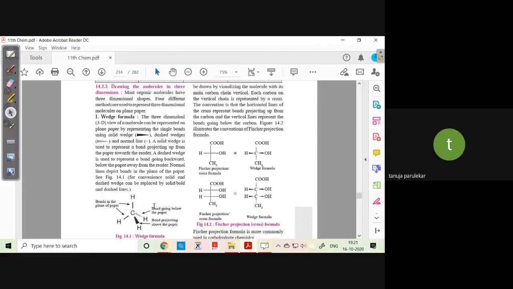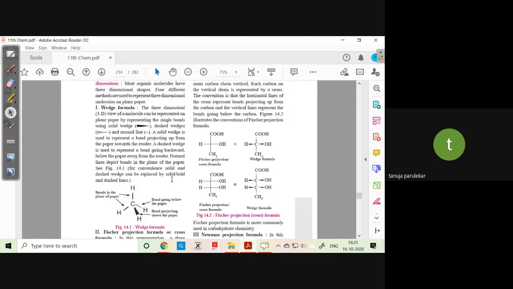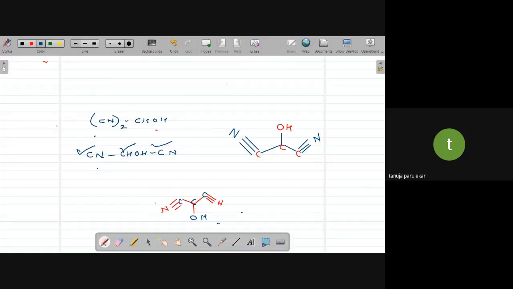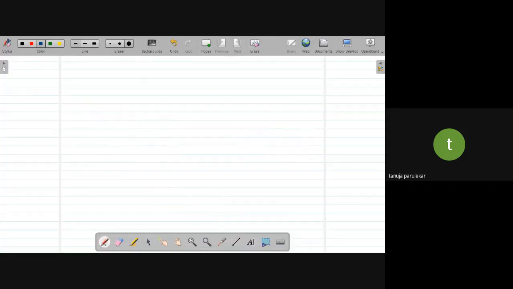Okay, so here how it is being represented can be replaced by solid, bold and dashed lines. For convenience, solid and dashed wedges can be represented by a dash line also. So what do they mean by this? See, supposing normally methane structure, okay?